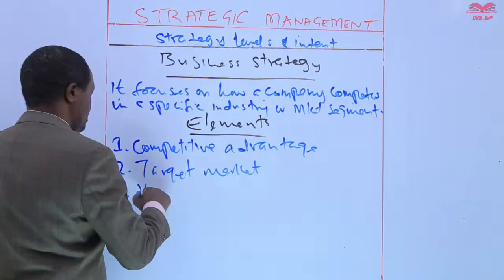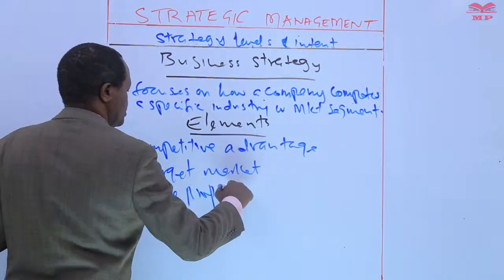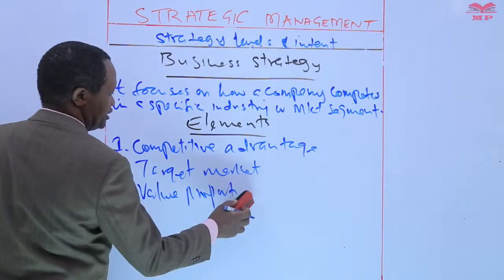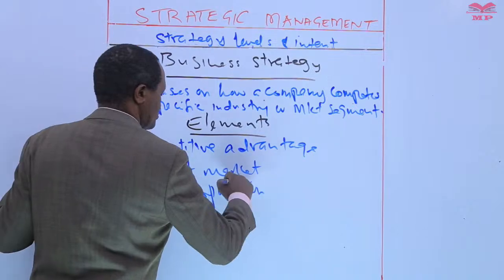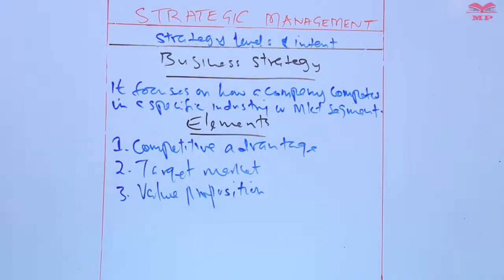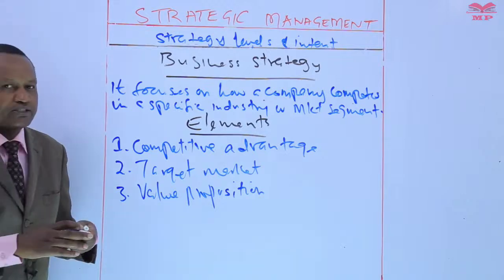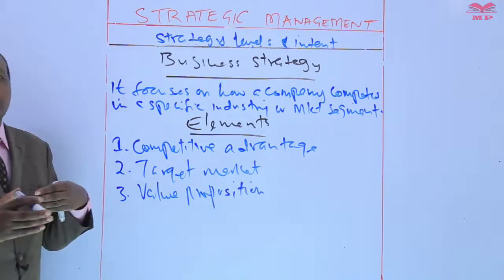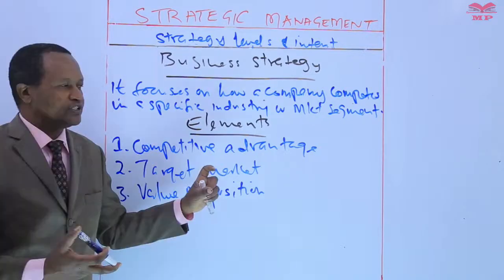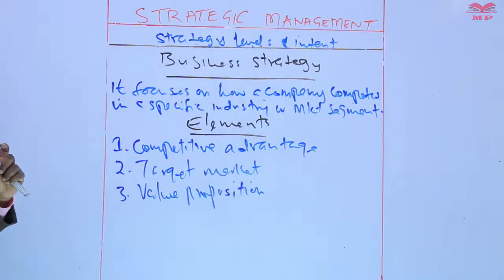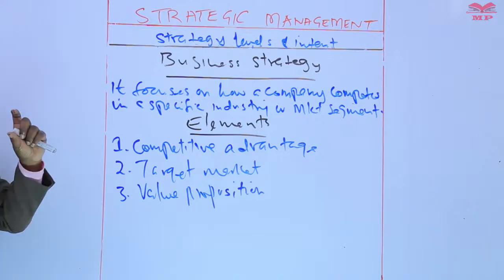Number 3, value proposition. Value proposition is an element of business strategy which defines the unique value to the company's customers. This is the reason why customers should choose the company's products or services over those of the competitors. That is what we call value proposition.